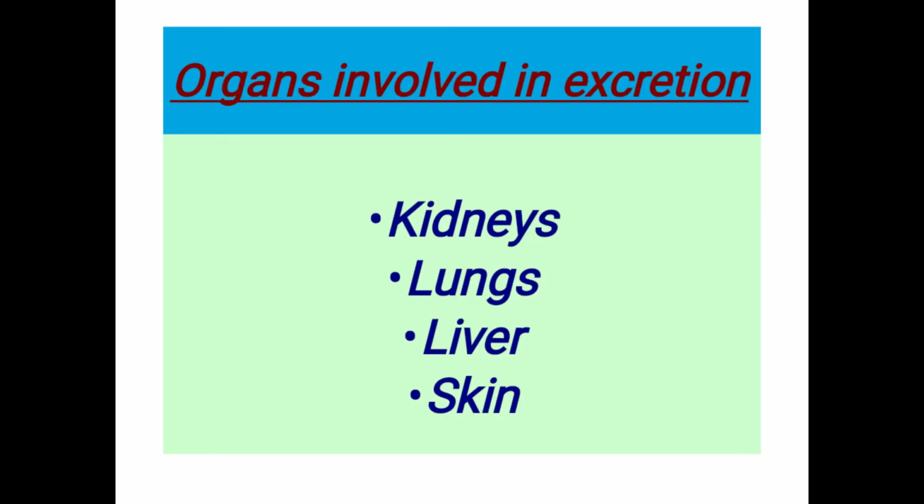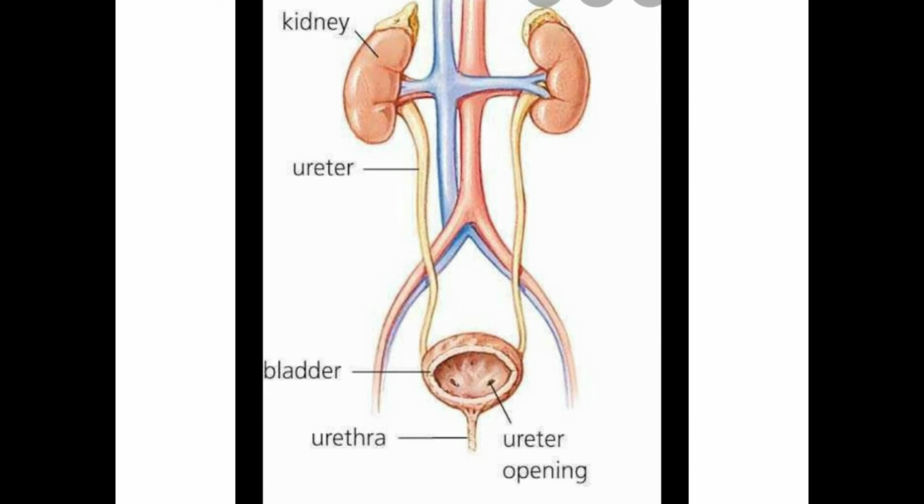Different organs are involved in this process. These are kidneys, lungs, liver, and skin. Urinary system. The main excretory system in the human body is the urinary system. The urinary system includes a pair of kidneys, a pair of ureters, a urinary bladder, and urethra.